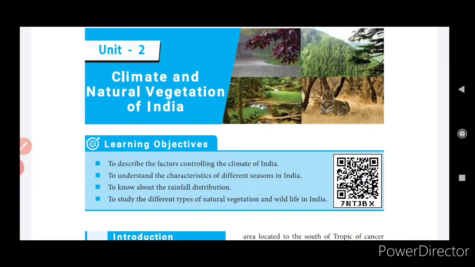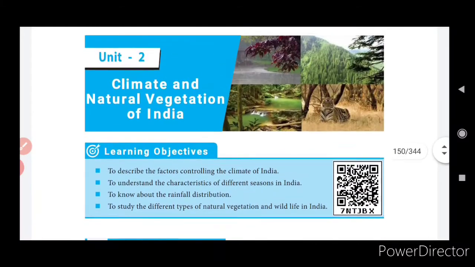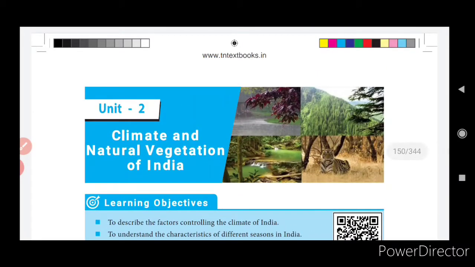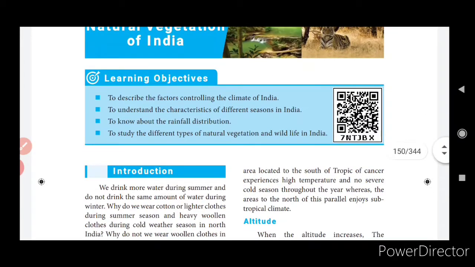Okay, this is your social science teacher. Just get ready to hear my online class. Take page number 150, Unit 2, Climate and Natural Vegetation of India. You can see there are 4 objectives. Okay, just see 4 objectives are there.